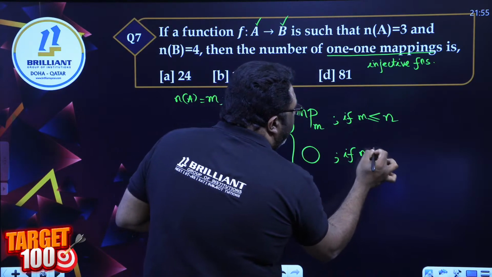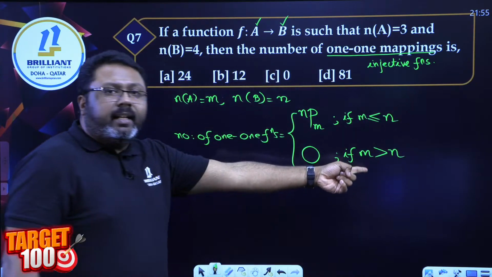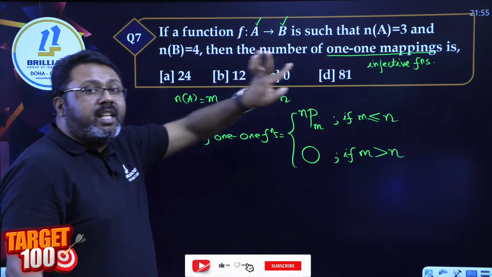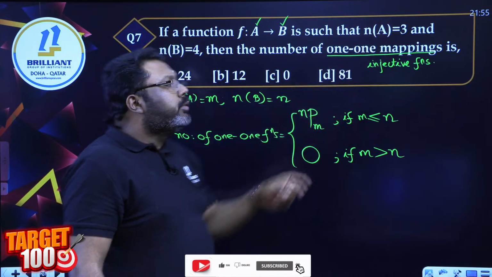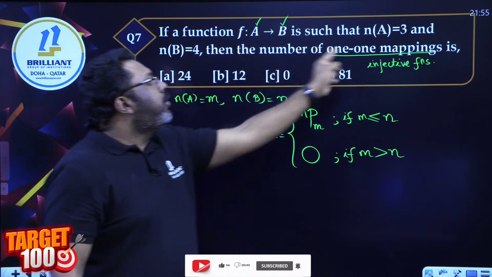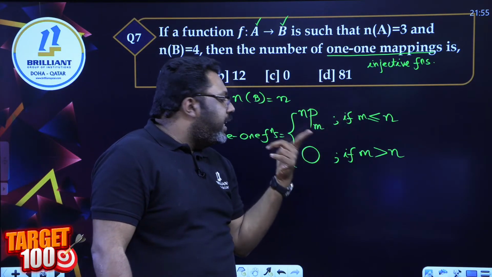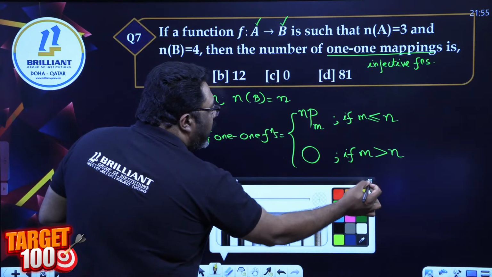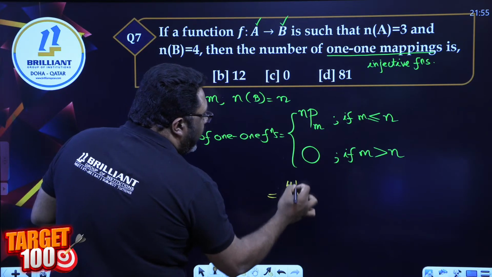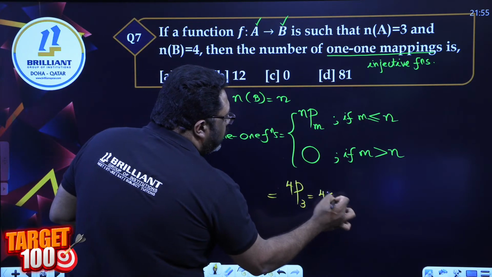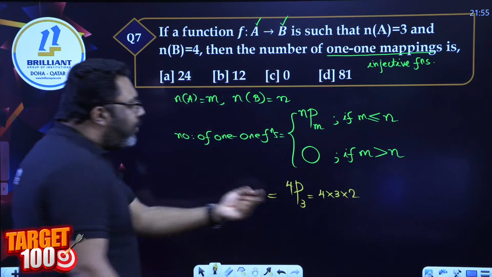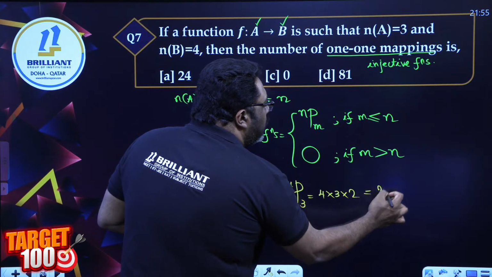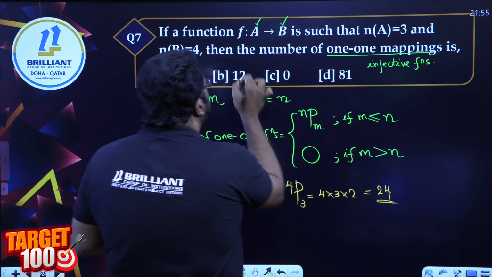If the number of elements in the first set is greater, like for example, here they say A has 3 elements and B has 4 elements. If it was reverse, A has 4 and B has 3, then the number of 1-1 mappings, don't even calculate, straight answer 0. But here the answer is 4P3, which is 4 into 3 into 2. I hope everybody knows how to calculate 4P3. 4 into 3 into 2, the answer is 24.